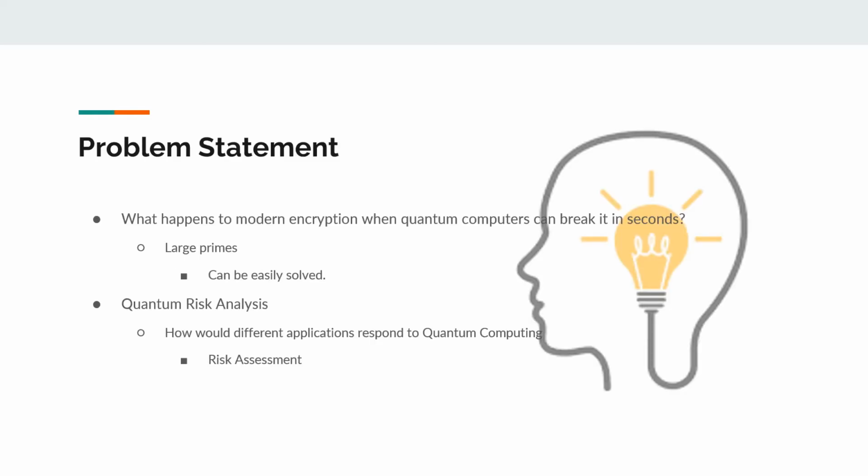Problem statement. Quantum computers, instead of normal computers which use binary bits with zeros and ones, use qubits, which can be 0, 1, or a linear combination of both, also known as superposition. They have immense computational power and could lead us to a lot of scientific breakthroughs. But with all that processing power, what happens to modern day encryption?